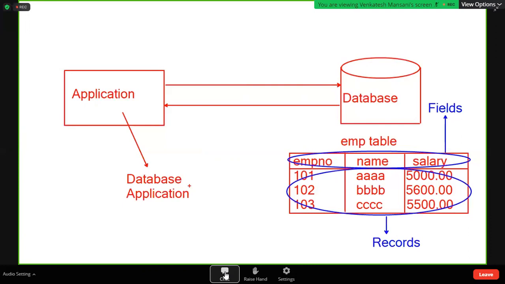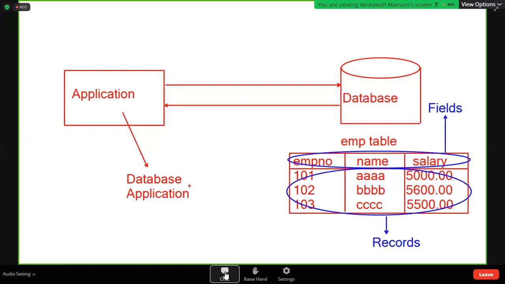If you want to build this type of application, JDBC is required. That is the use of JDBC. But what is JDBC? It is nothing but a specification. It contains some rules and guidelines. I'll explain: what is a specification? Specification is nothing but rules and guidelines.